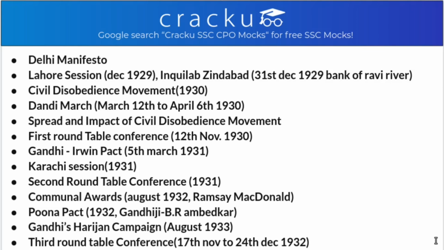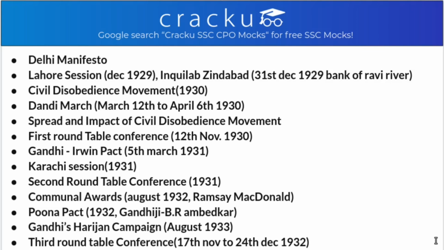After this came the second Round Table Conference of 1931. This was in London and this was attended by Congress. And after this, the civil disobedience movement was resumed in 1932. Gandhiji, that is Mahatma Gandhi, and Sardar Patel were arrested by the government. The ban was reimposed on the Congress party.